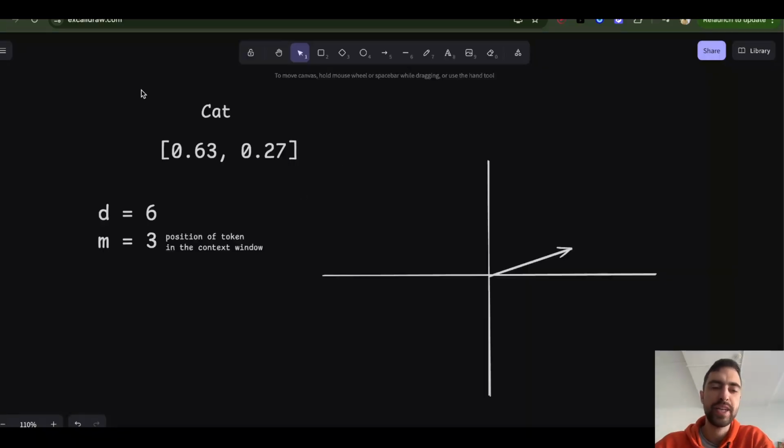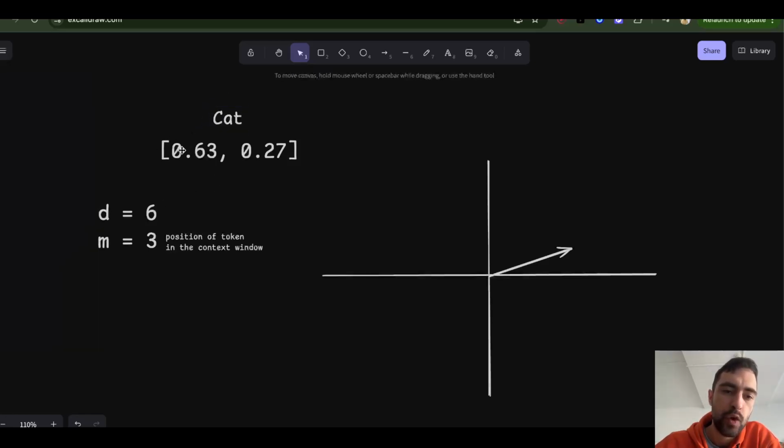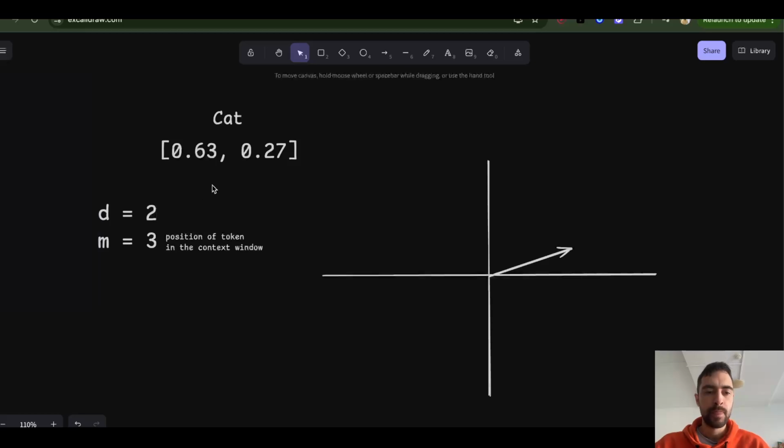So let's say we have some token cat. It has 2 dimensions in this embedding vector as an example. So the dimension will be 2. And this M is the position of this token in the context window, in the sequence. So this is cat, so it's number 3 position.